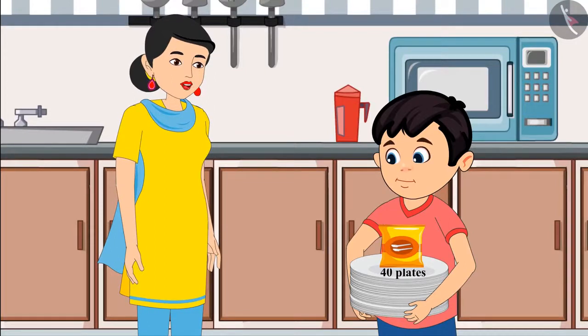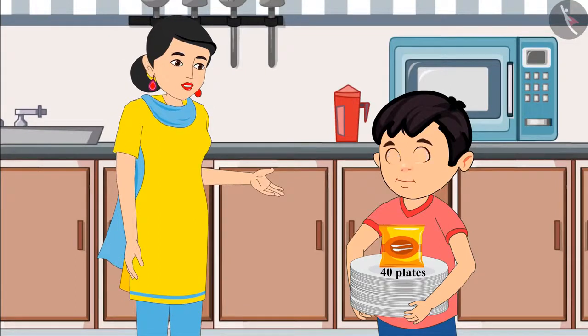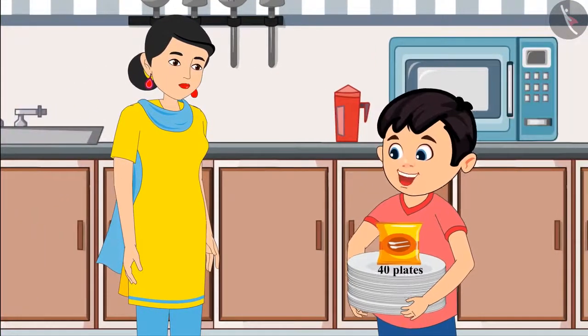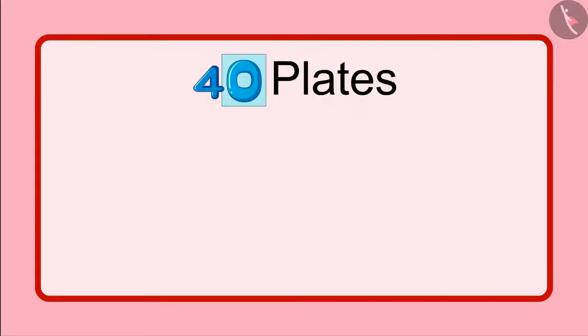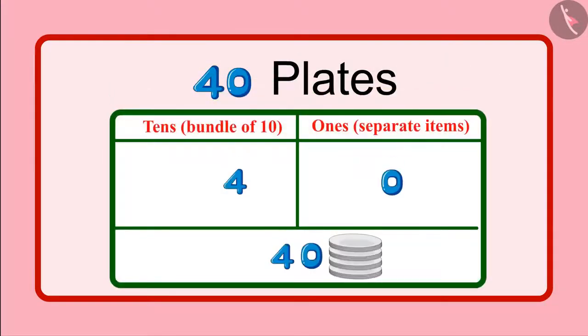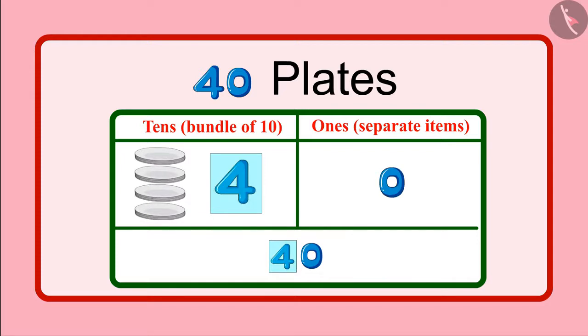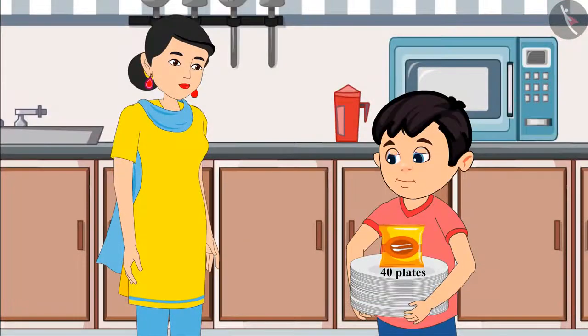Hey, no, Chotu, you are reading it wrong. It's written here 40 plates, which is 4 groups of 10 plates. But Mummy, even 0 is written here. What about it? Chotu, here 0 is written in place of unit, which means not a single open plate. And instead of 10, it is written 4, which means 4 groups of 10 plates, meaning 40 plates. So a total of 40 plates are there in this packet. Okay, now I have understood, Mummy.